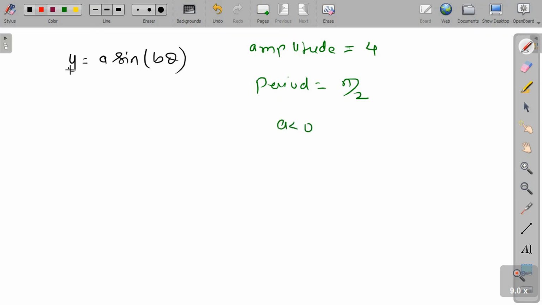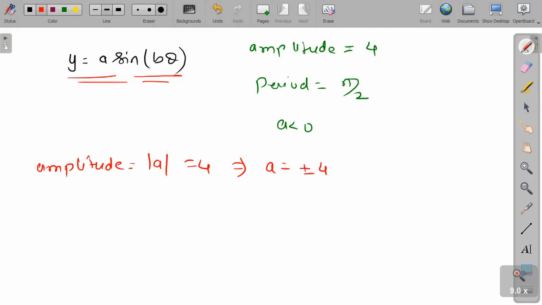Now we all know that from this equation, amplitude is given by modulus of a, and that is equal to 4. So from here we can say that a may be plus 4 or minus 4, but we have to apply the condition that a should be negative. So finally we can say that a is equal to minus 4, because we have to take the value of a negative. Now I am moving towards period.